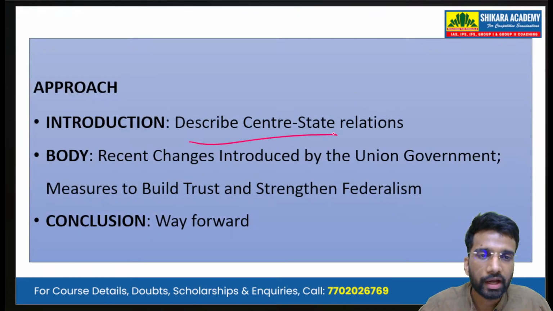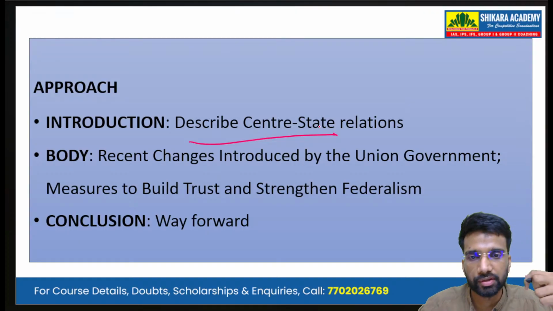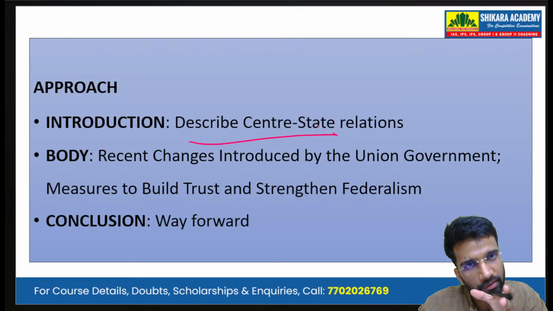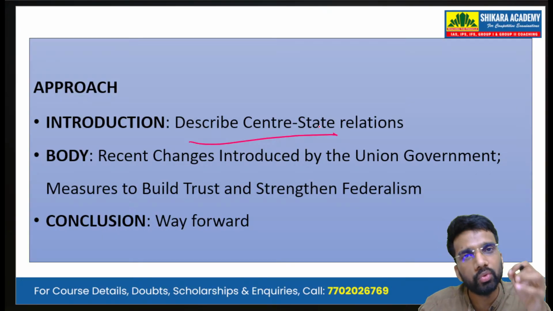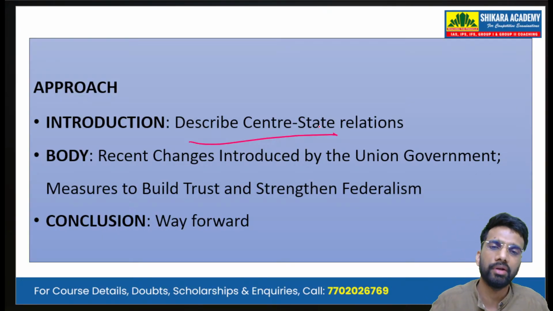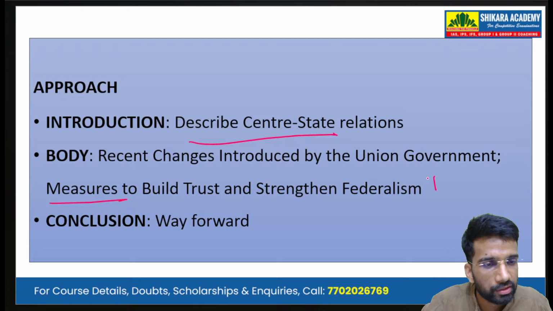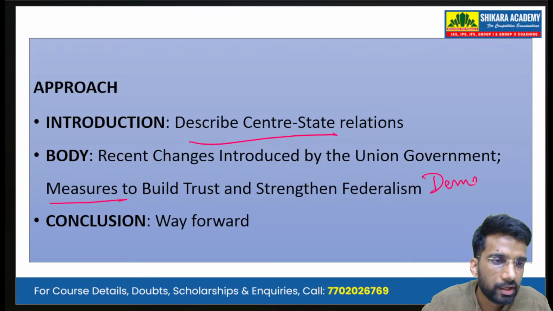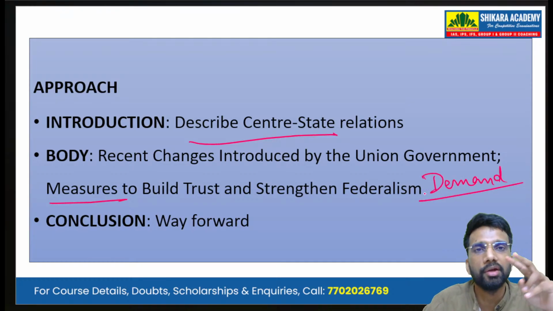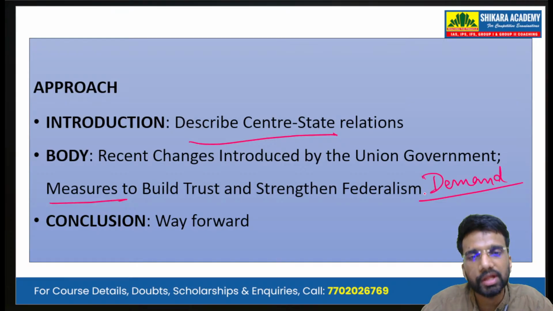In the introduction, we describe the center-state relations. In the body, we write about what recent changes have been introduced by the central government or the union government, and right in the body itself we write the measures to build trust and strengthen federalism. So here we address the demand of the question, because the question is asking us only two things: the recent changes as well as measures. Then in the conclusion, since we have provided the measures, we write a way forward.